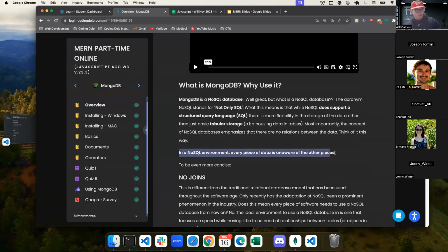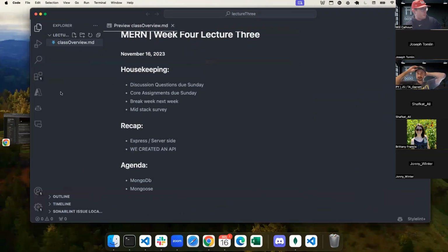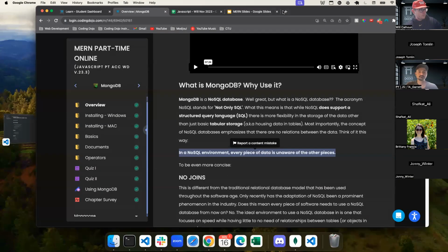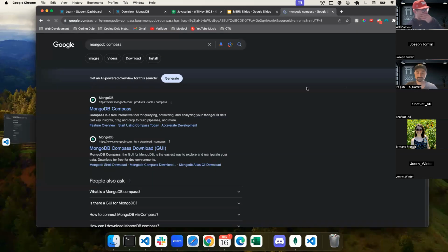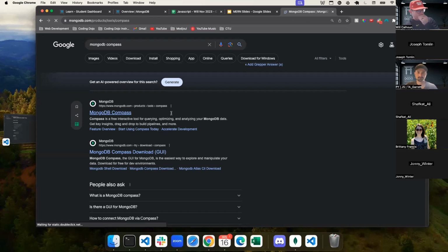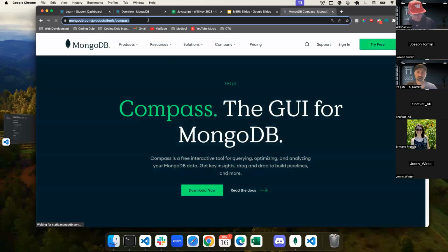And if you didn't get that prompt, or you've already done it, and you don't have that downloaded, I believe you can just type in MongoDB Compass. Yeah, you can type that in, and it's just a GUI, a graphical user interface. I'll put this in the chat for you.